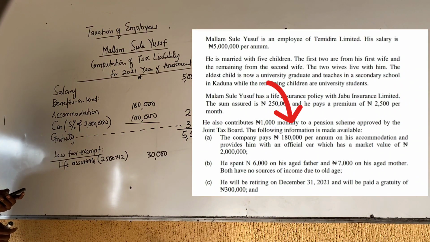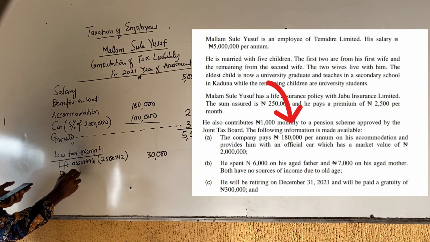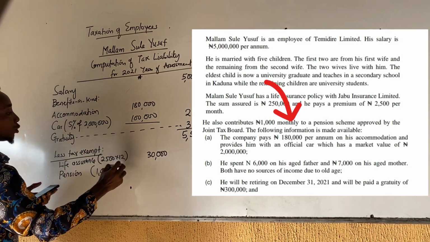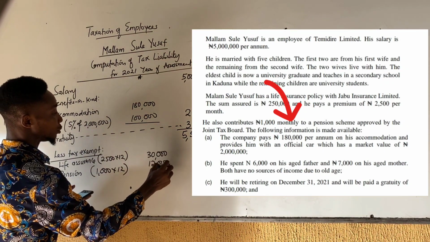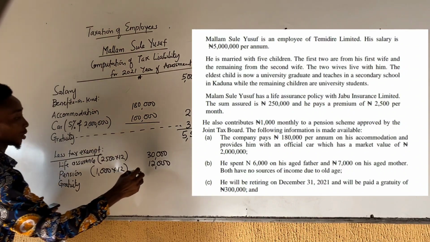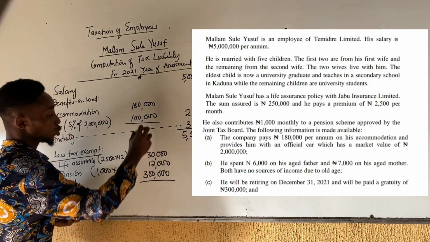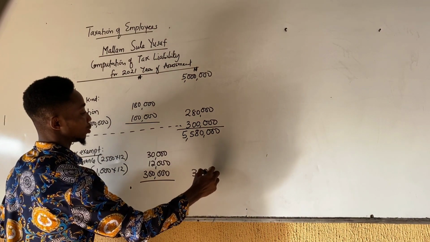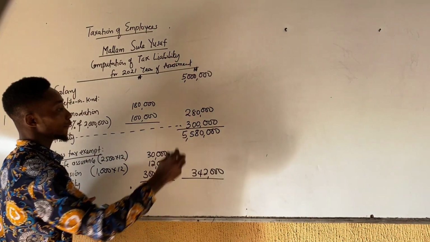You can see that in the fourth paragraph. So for the pension scheme, 1,000 monthly, for the year he would have contributed 12,000. Then the gratuity 300,000. Total will give us 342,000.